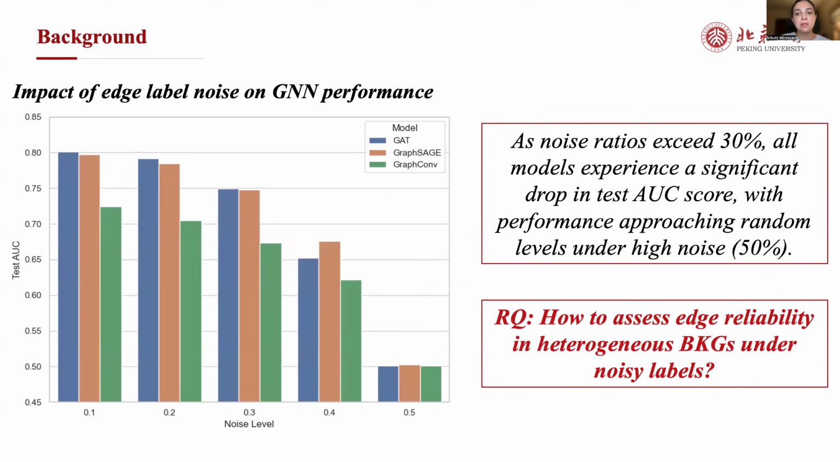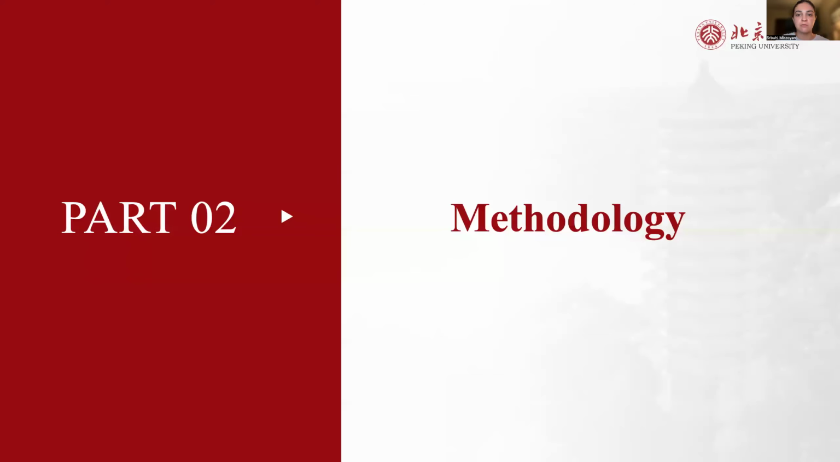This figure clearly illustrates the severe performance drop of widely known GNN models for edge classification tasks under increasing levels of edge label noise. Therefore, the aim of this work is to research edge reliability problem under noisy label scenarios in heterogeneous knowledge graphs and develop a noise-robust heterogeneous GNN framework.